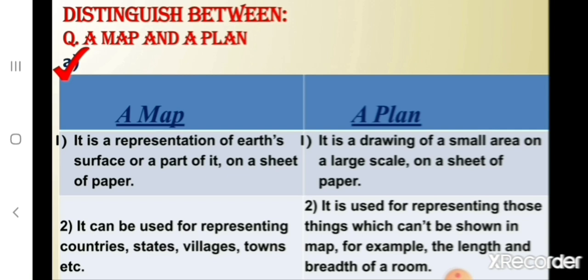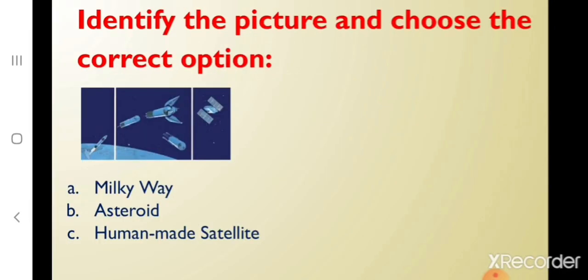Now children, let's proceed. Now children, you have to identify the picture and choose the correct option. Here we can see 3 options are given. So which is the correct? You have to choose it. A. Milky Way. B. Asteroid. C. Human-made satellite. What's the correct option? Correct. It is C. Human-made satellite.